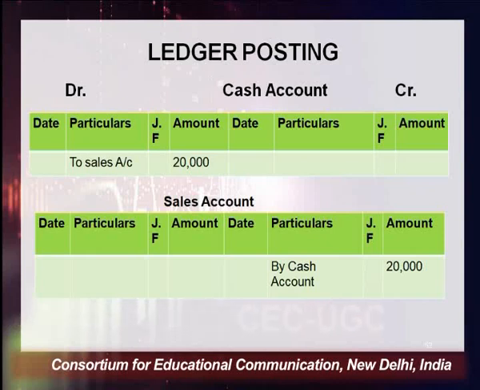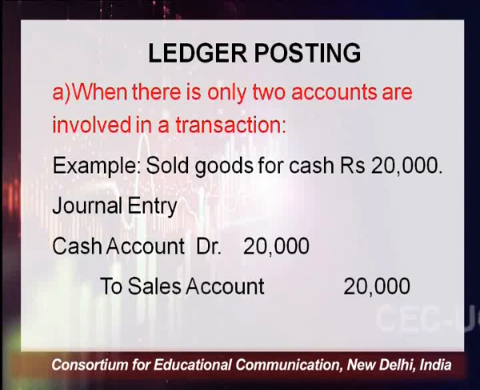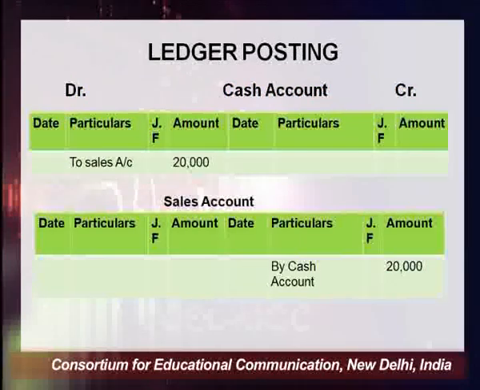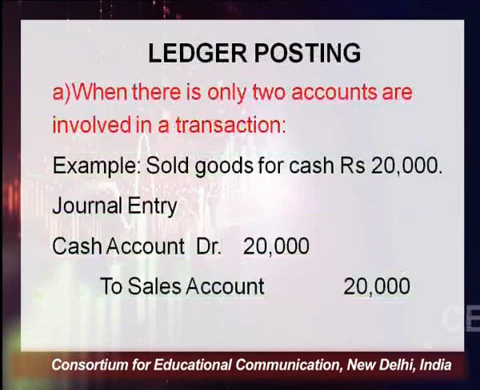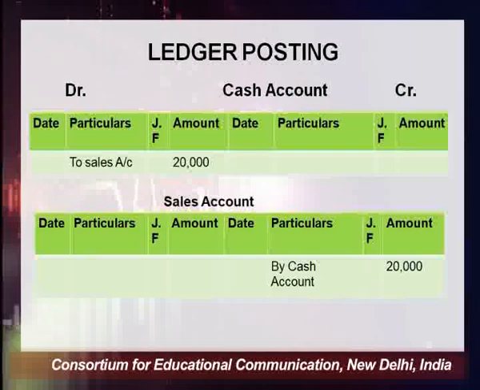In the journal entry you have written cash account debit. While posting this journal entry into the ledger, in the cash account we will write on the debit side "To sales account".